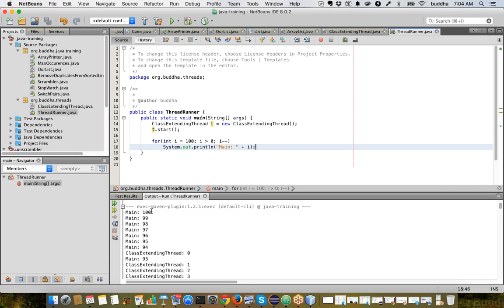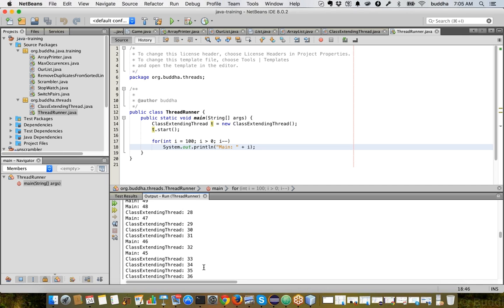So now if you see, main has printed 100, and then it printed 99, and it keeps on printing until 94, and then suddenly what happened is we have the class extending thread. Once it has printed one number, again the control came back to the main, and then once the class extension thread got the control, it printed around 8 numbers, and then main got the control, and then it printed around 15 numbers, and then the class extension thread.